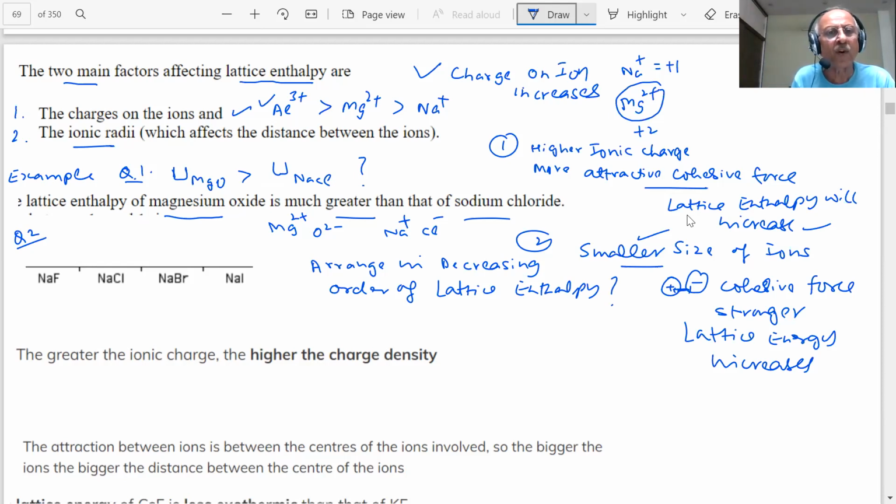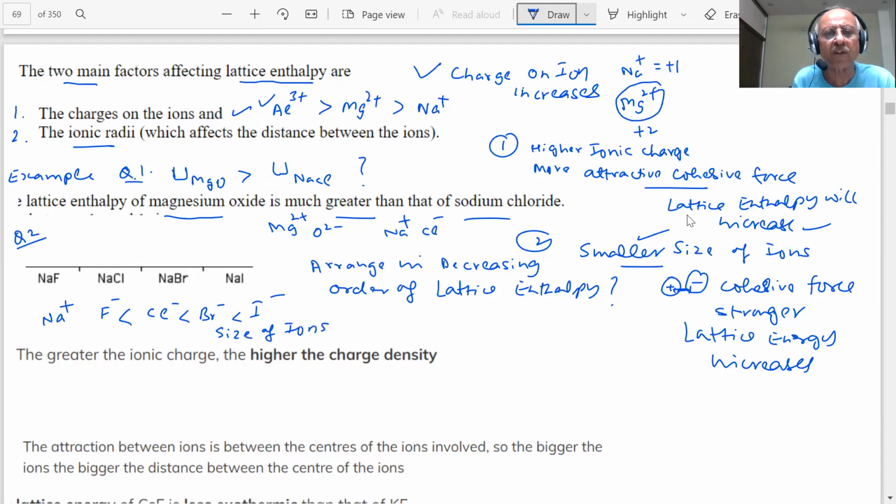Here the sodium ion is the same. Na plus is the same in all of these, but you have F minus, then Cl minus, Br minus and I minus. The charge is the same. What is the size? This is smaller than this. This is smaller than this. This is the size of the ions.